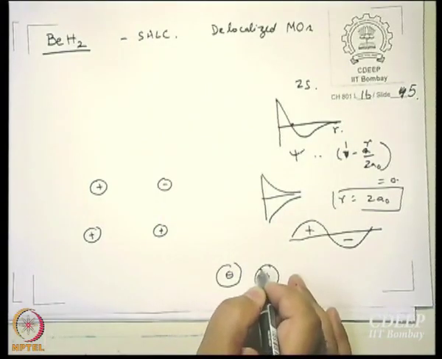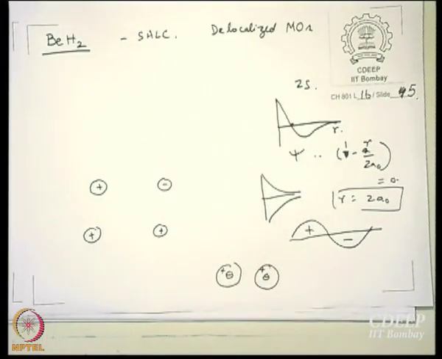So, see what I have done. I have taken a combination of plus and minus. Here I have taken a combination of plus and minus, right? If it is 2s, then what will happen? This is one combination.